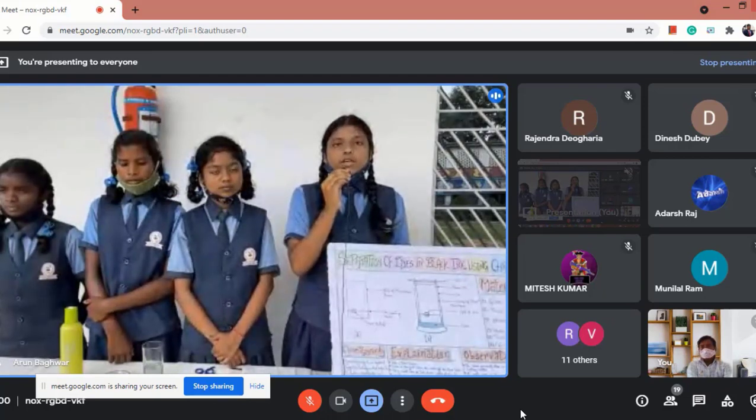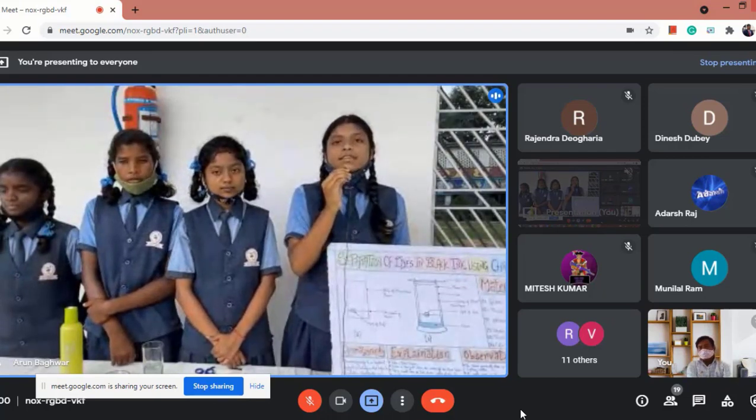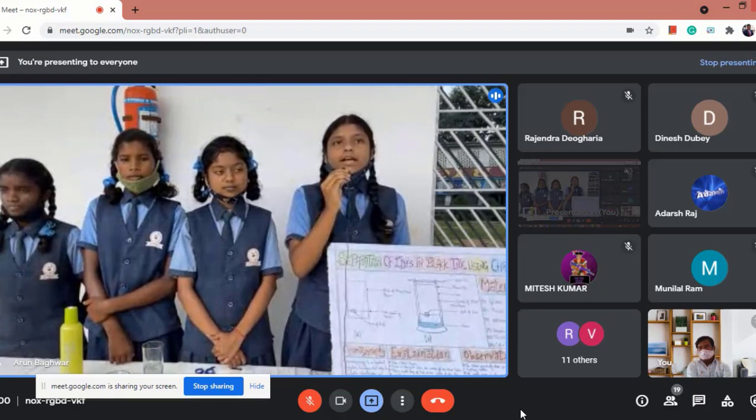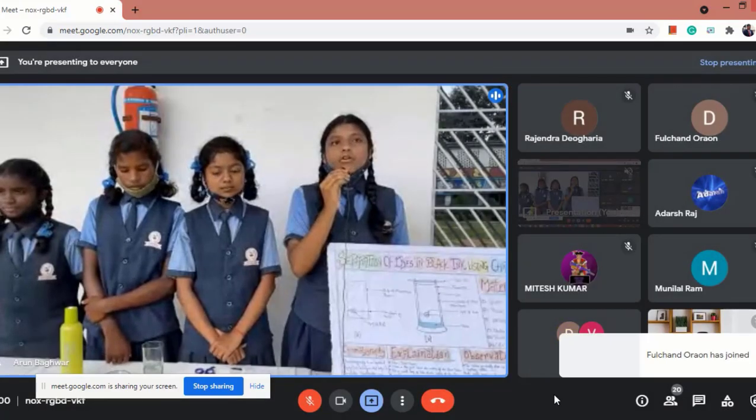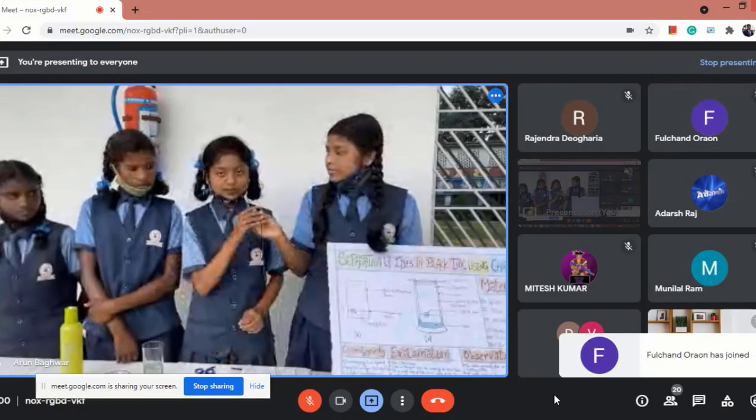Now I am going to say what chromatography is. It is an important biophysical technique that helps in separation, purification, and identification of a compound from the given mixture.